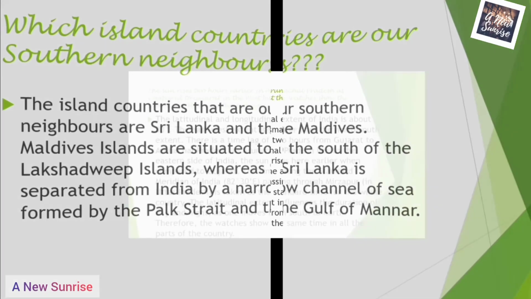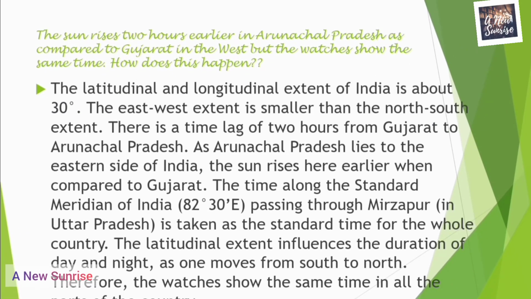Now let us proceed to our next question, that is, the sun rises 2 hours earlier in Arunachal Pradesh as compared to Gujarat in the west, but the watches show the same time. How does this happen? The latitudinal and the longitudinal extent of India is about 30 degrees. The east-west extent is smaller than the north-south extent. There is a time lag of 2 hours from Gujarat to Arunachal Pradesh.